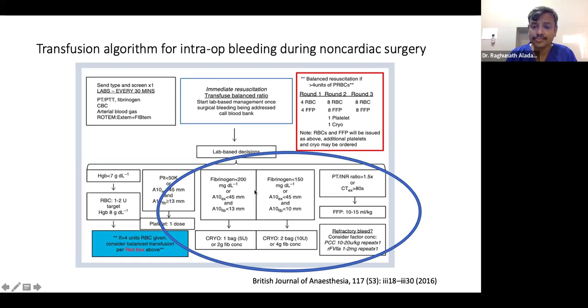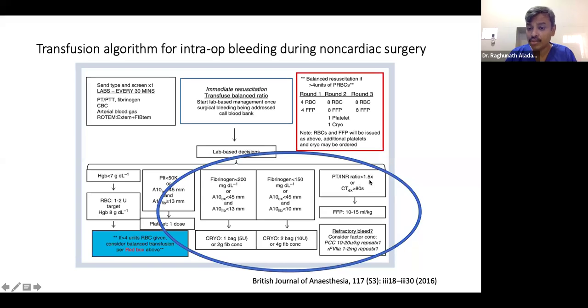Here, if you can see, when lab-based decisions are available, if fibrinogen is 200 milligram per deciliter, or your EXTEM shows less than 45 millimeter in thromboelastography, or FIBTEM is less than 13 millimeter, then we can go for 2 gram of fibrinogen, or you can go for cryoprecipitate 5 units. If fibrinogen is less than 150 and EXTEM is less than 45 millimeter and FIBTEM is less than 10, we can go for 4 gram of fibrinogen. That is how we can give medicine with respect to TEG or ROTEM.